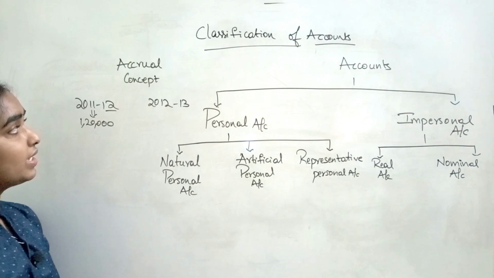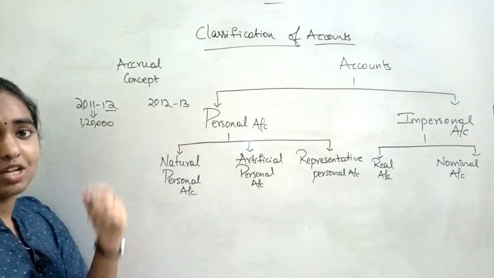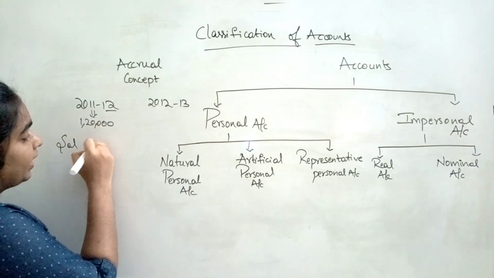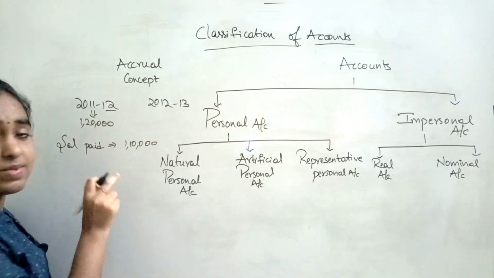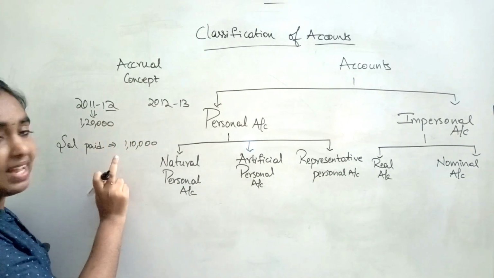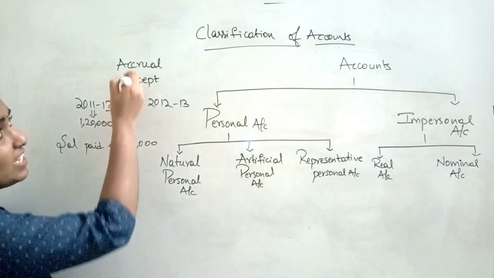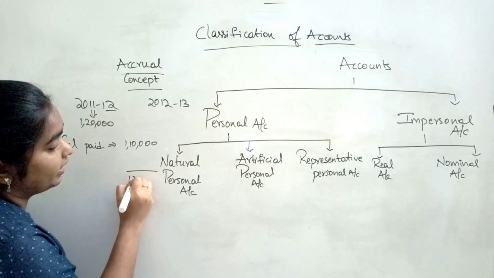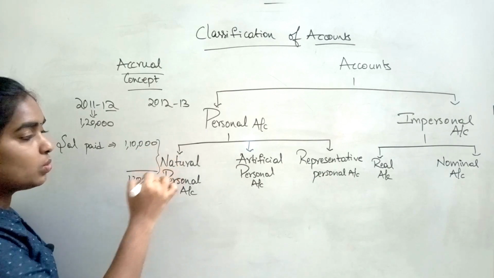So here what is happening is the expense relating to one financial year is paid in the next financial year. So the exact salary amount paid will be just 1,10,000. That is 10,000 into 11 months, right? The last month you have not paid. So only 11 months you have paid. So salary paid will be 1,10,000. But as per this concept, the total amount which we have to record in the books is 1,20,000. Right. But there is a gap between these two amounts, right?